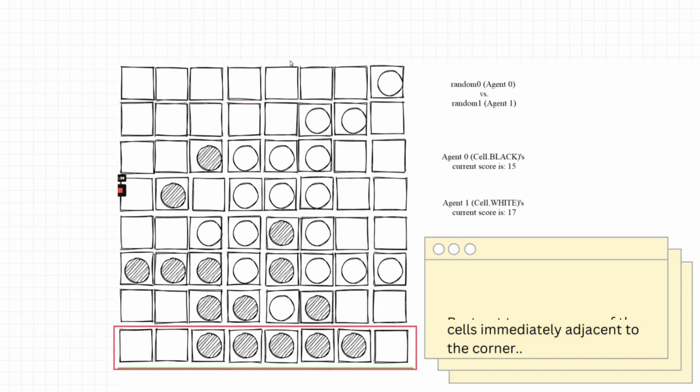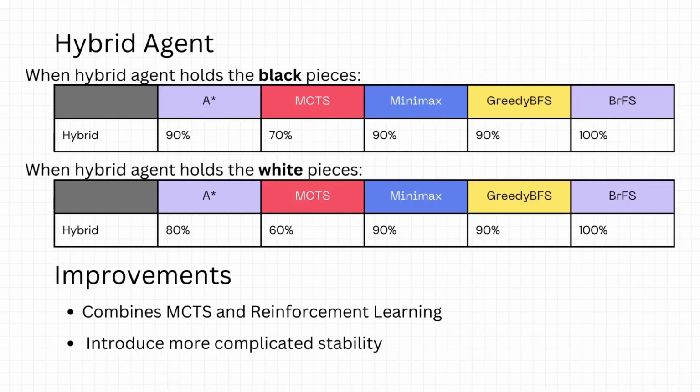When we compare the A-star algorithm with greedy best first search algorithm, we discovered that the greedy BFS can perform well at the beginning of the game. Also, the Monte Carlo tree search is highly competitive at the end. Therefore, our final agent is actually a hybrid agent that combines greedy BFS and MCTS, with greedy BFS handling the first half of the game and the MCTS handling the second half.